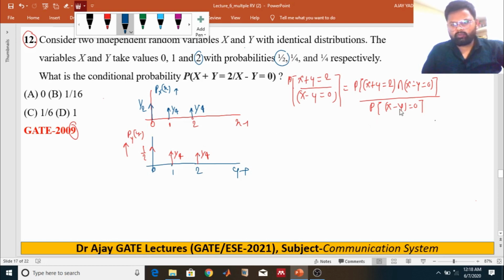Now one by one we are going to determine. So how do you get x minus y equal to 0? How do you get the probability of x minus y equal to 0?